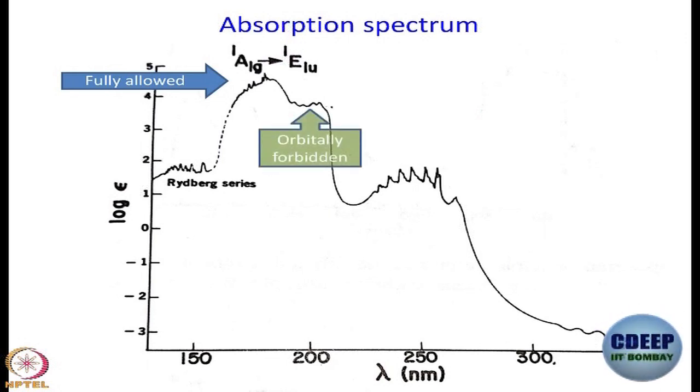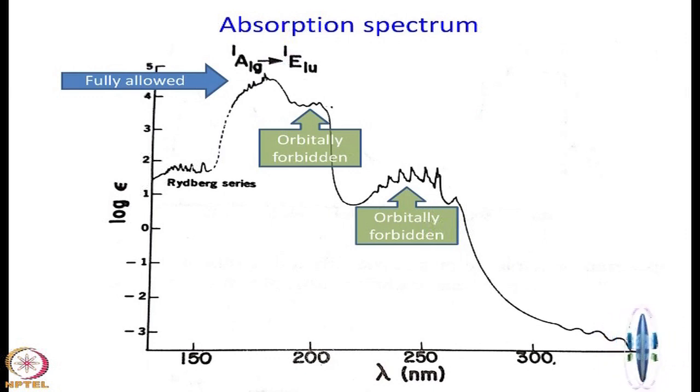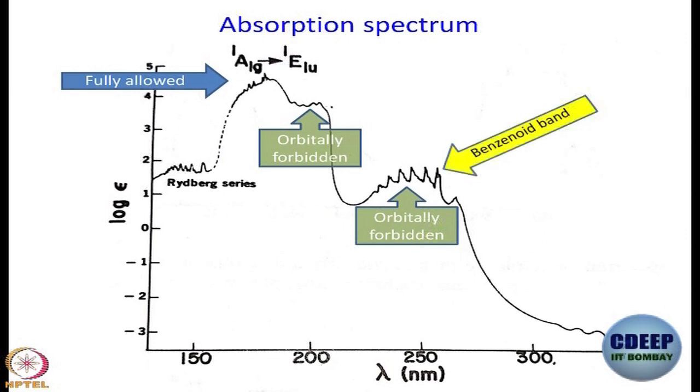This is orbitally forbidden because it is a little smaller, and this band is definitely orbitally forbidden because your epsilon is only 10 to the power 2. But then you know what? This is really the most important band in benzene. What is the region? 250, 260, 240, right? This is called the benzenoid band.